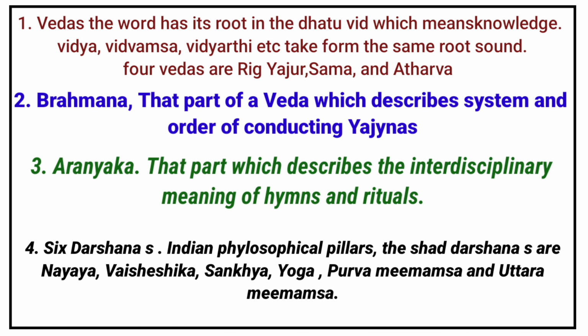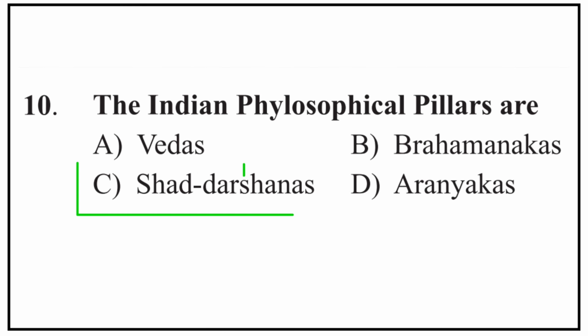Aranyaka: that part which describes the interdisciplinary meaning of hymns and rituals. Finally, the 6 darshanas or Shat darshanas are the Indian philosophical pillars. The Shat darshanas are Nyaya, Vaisheshika, Sankhya, Yoga, Purva Mimamsa, and Uttara Mimamsa. Our right option is C, Shat darshanas.